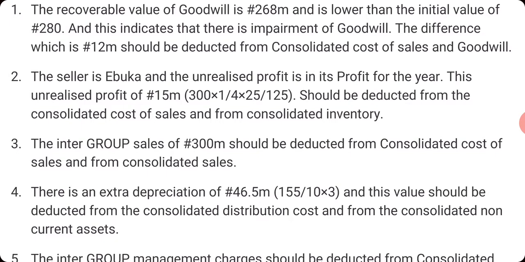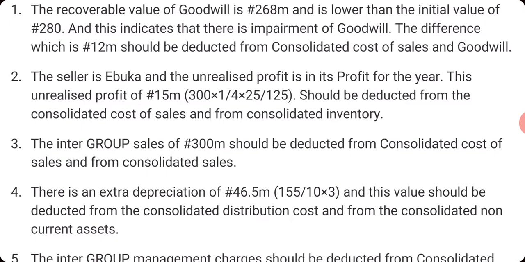Now, he invoiced goods at cost plus 25%. So usually the formula is 25/125. So that is what gave us this. When you multiply it, it gives us 15 million; you can use your calculator to verify this. How do we treat it? I also provided it.